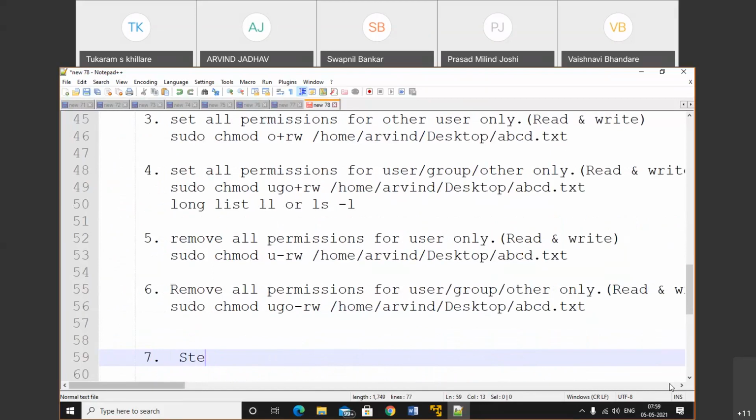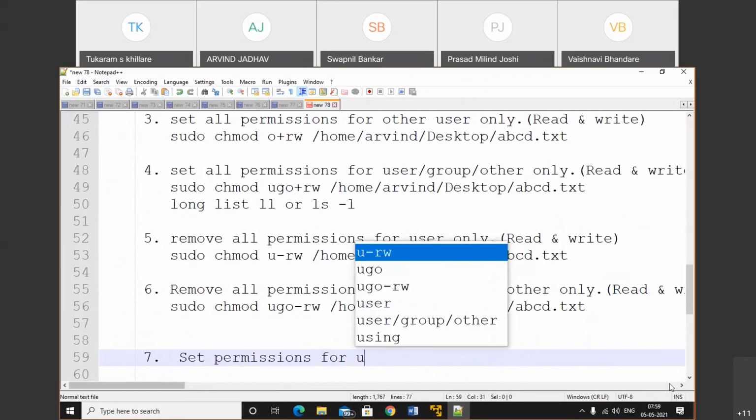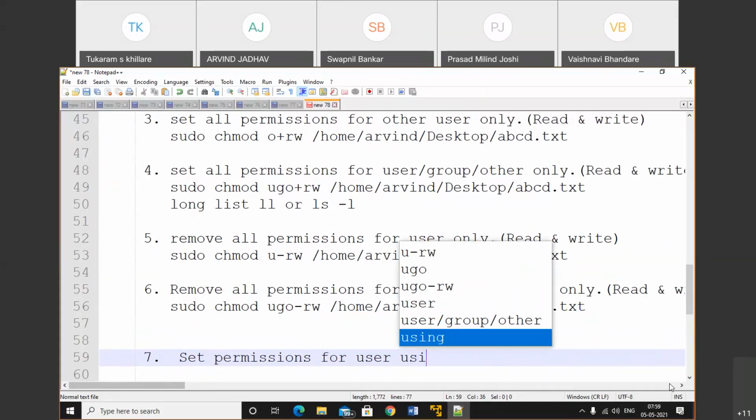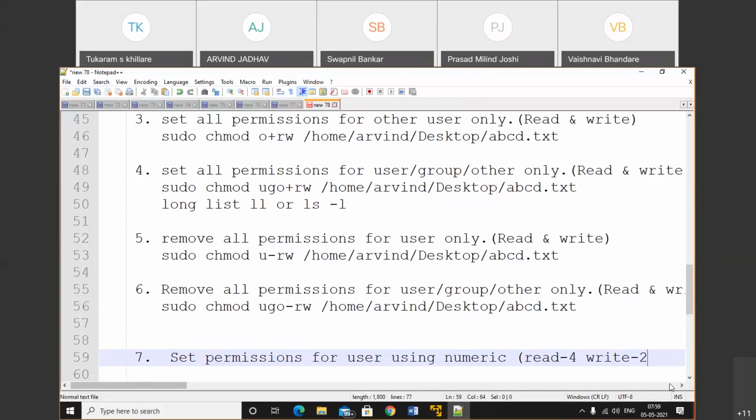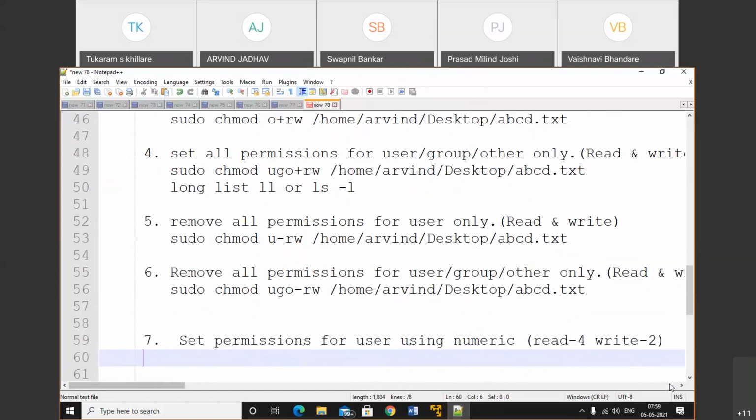Set permission for user using numeric. Okay, so we all know that in numeric, read is 4 and write is 2. We want to set it for a particular user.